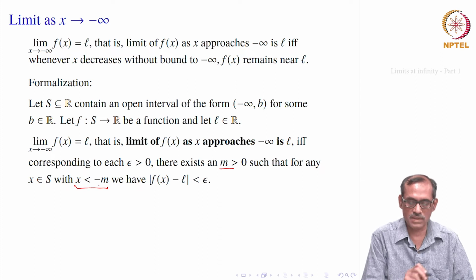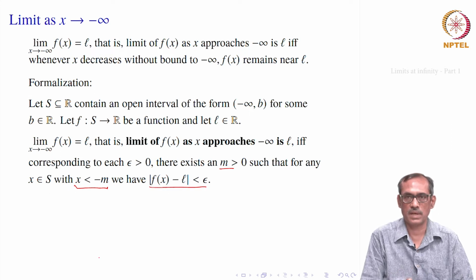So, x should be less than minus m. For all such x, we have mod f x minus L less than epsilon.